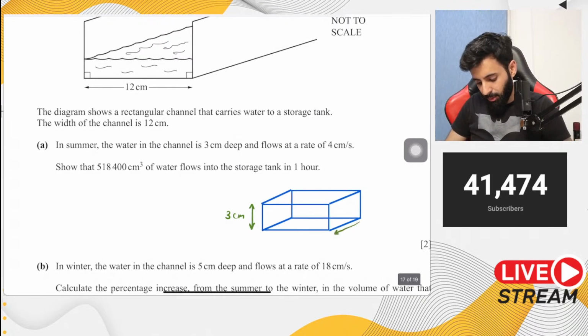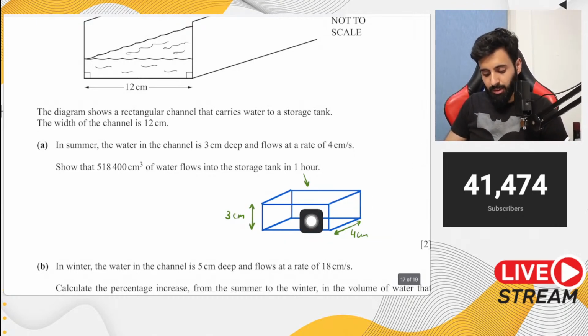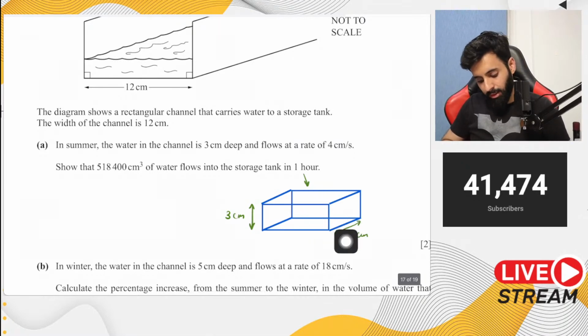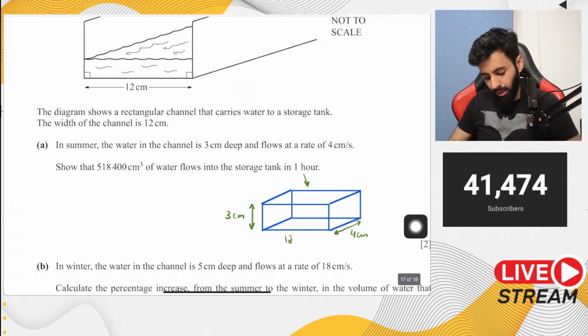That means in 1 second the water travels 4 centimeter. तो आप समझें कि 1 सेकंड का एक तरह से एक पिक्चर है, एक स्क्रीनशॉट है. आप समझें कि 1 सेकंड में this is what the water looks like, where it has a length of 4 centimeter, a width of 12 centimeter, and height of 3 centimeter. Why? Because it's given in the question.